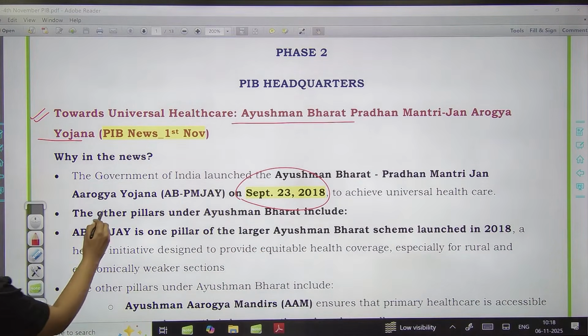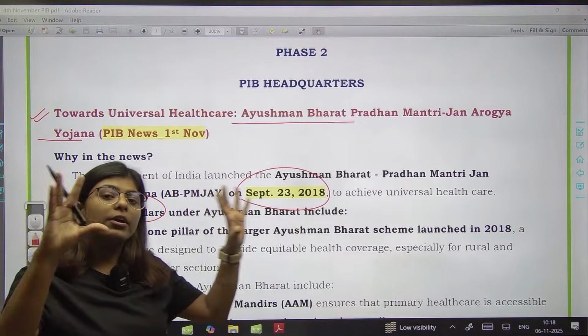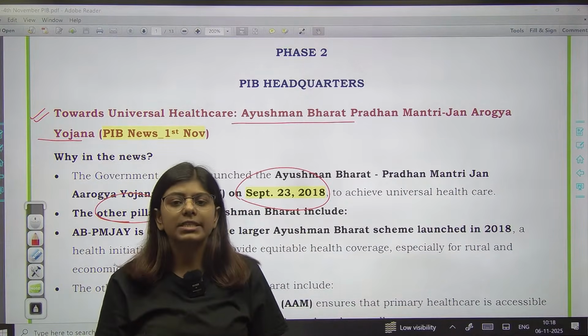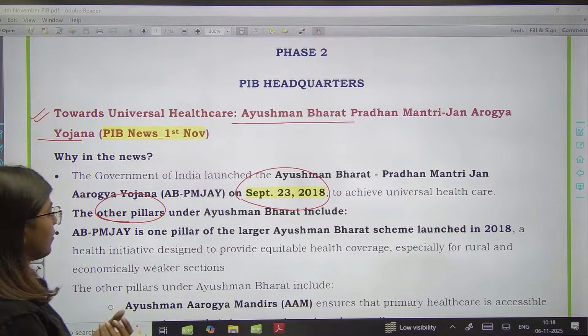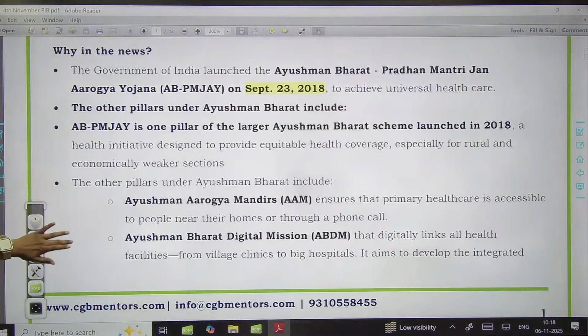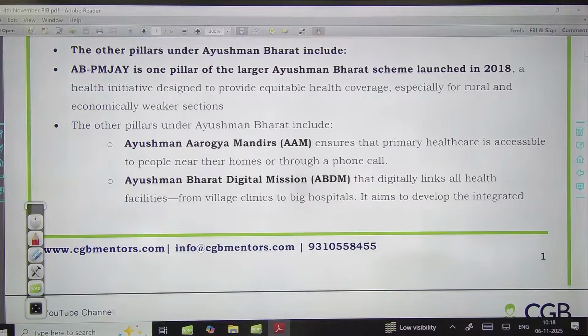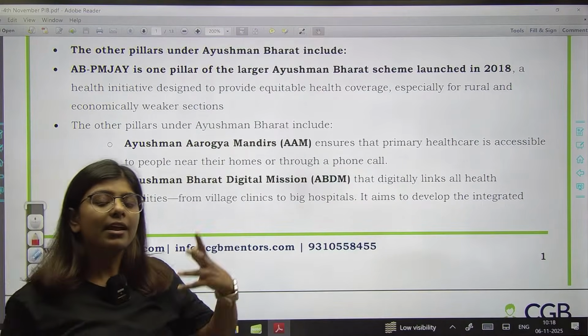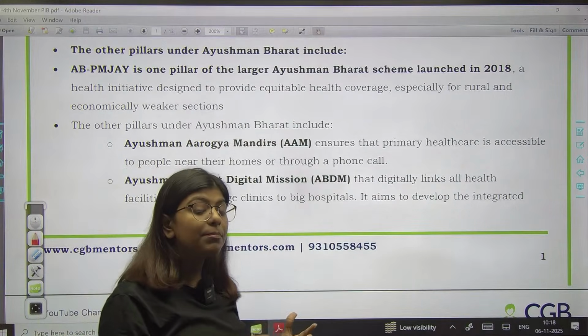Okay, so here this scheme is a very broad scheme. It has some pillars on which this is being founded. So here there are pillars of the Ayushman Bharat scheme, which was launched in 2018. The idea was to provide equitable healthcare coverage, especially to the people who are poor.